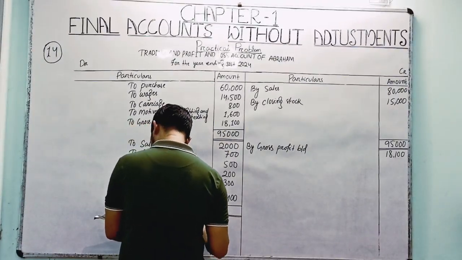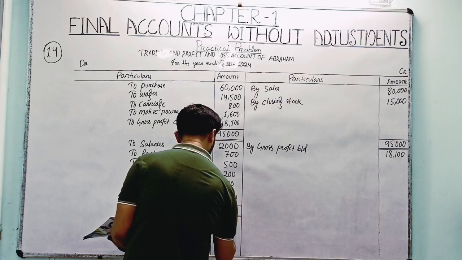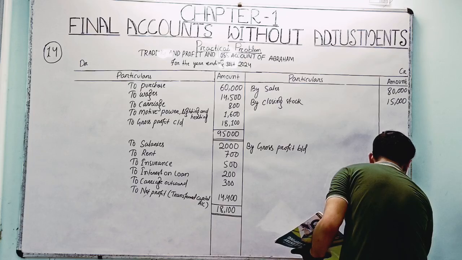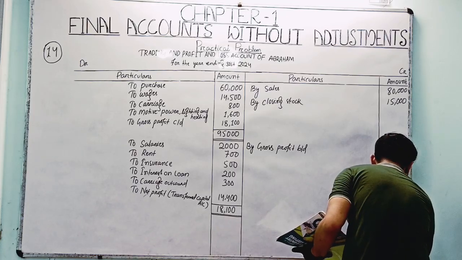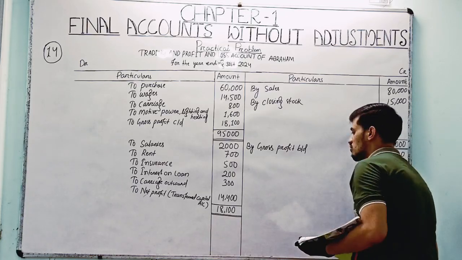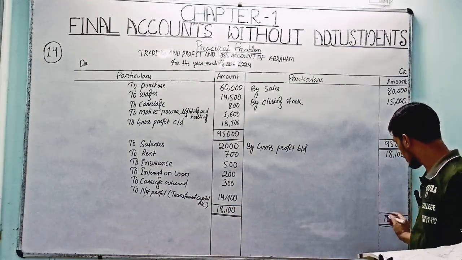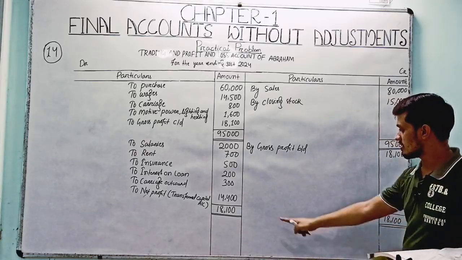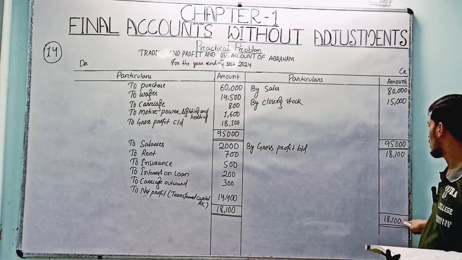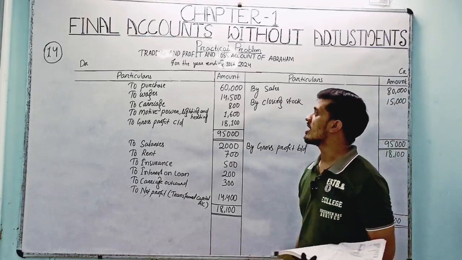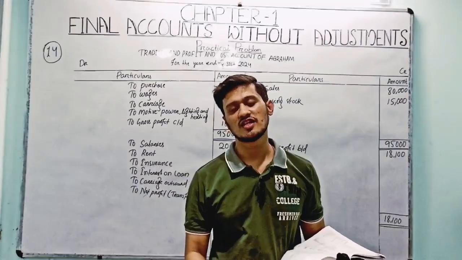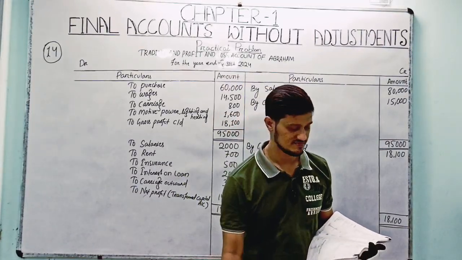So tally both the side, it's 18,100. Here 18,100. Point to be noted that your tally line should be in the same parallel line, right? So here 18,100, same parallel line, 18,100 here, right? Now we have prepared the trading and profit and loss account. Then you have to take the screenshot, then after we will come to the balance sheet, right?